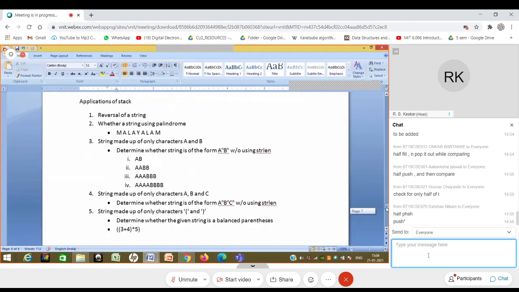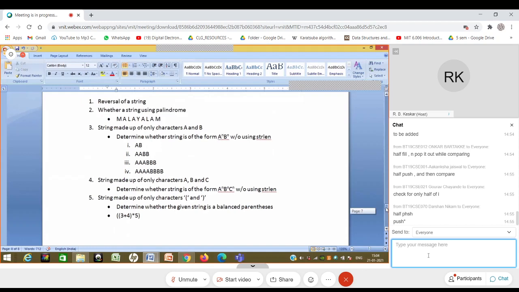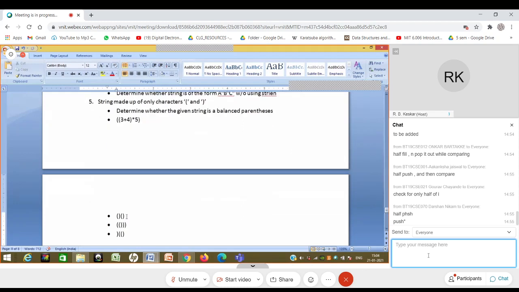Remember that this problem is different from a power n, b power n. If you say that a is open bracket and b is close bracket, it is not the same as a power n, b power n, because there I wanted all a's together and all b's together. In this case, that need not be the case, as you can clearly see in this kind of expression. This is all still balanced parenthesis. Here all the opening brackets are not together and all the closing brackets are also not together, but it is still balanced. I can still write an expression which takes care of this.